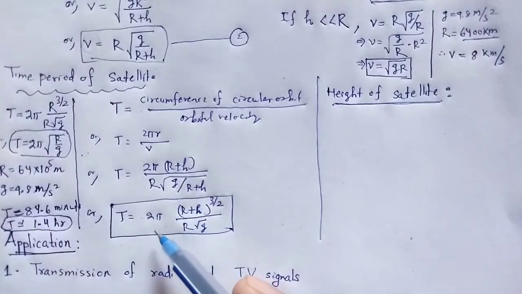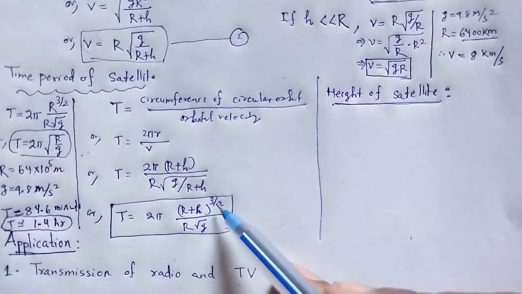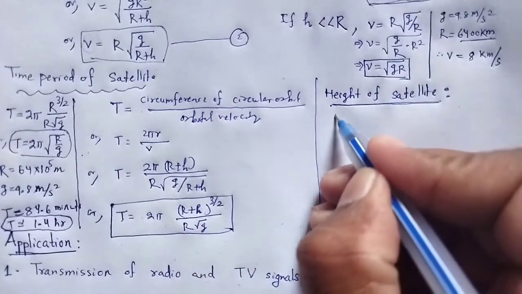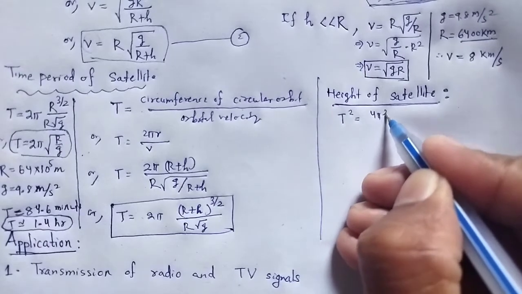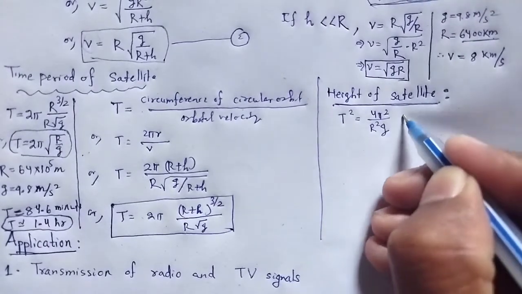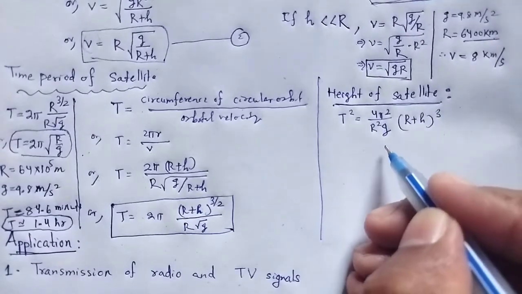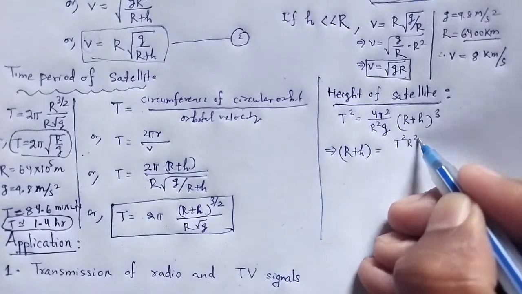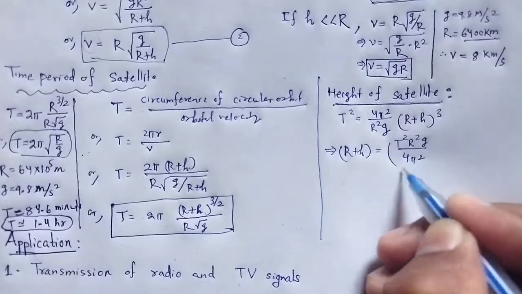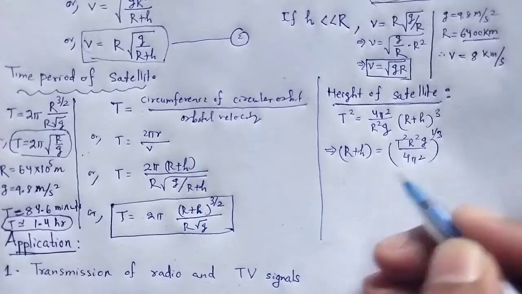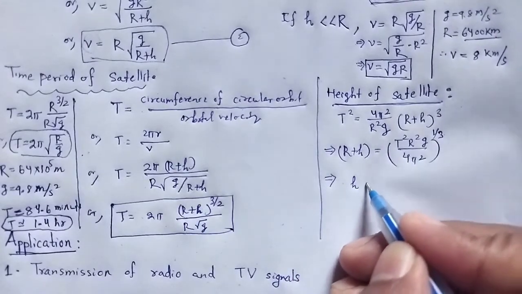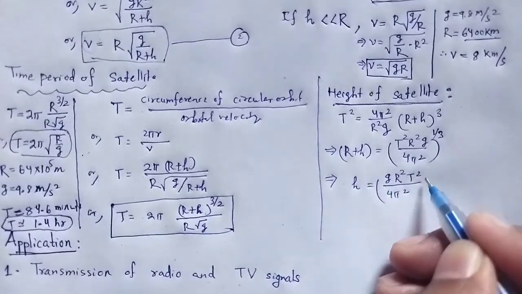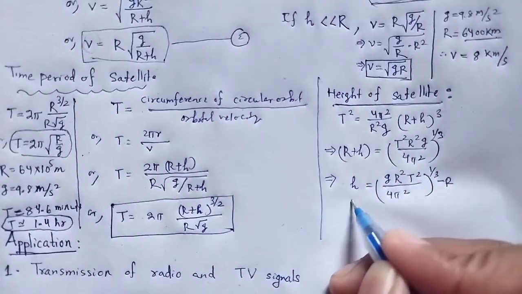From the relation T is equal to 2 pi (r plus h) to the power 3 by 2 divided by r square root of g, squaring that expression, we find T square is equal to 4 pi square divided by r square g, (r plus h) whole cube, which implies r plus h is equal to (T square r square g divided by 4 pi square) to the power 1 by 3, which implies h is equal to (g r square T square divided by 4 pi square) to the power 1 by 3 minus r.